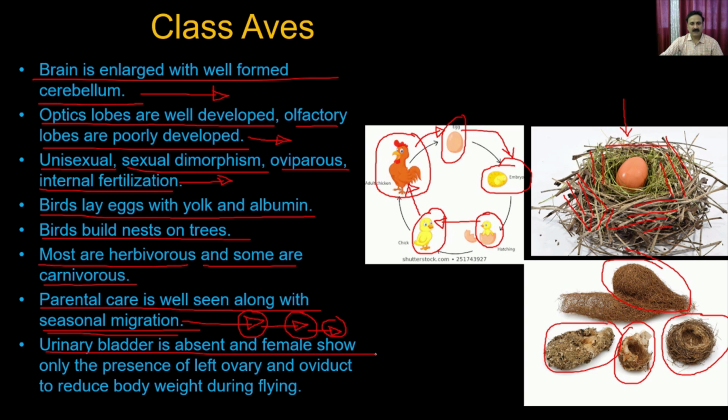Urinary bladder is absent, and the female shows only the left ovary and the oviduct to reduce the body weight during the flight. So the female does not contain two pairs of ovaries compared to all other animals. It only contains one ovary and one oviduct, simply because it wants to reduce the body weight so that it can fly.